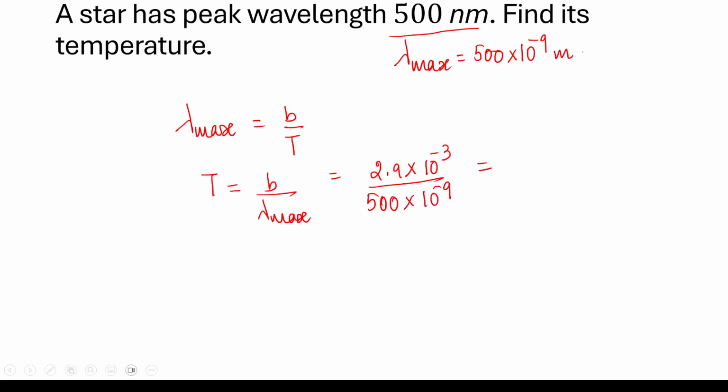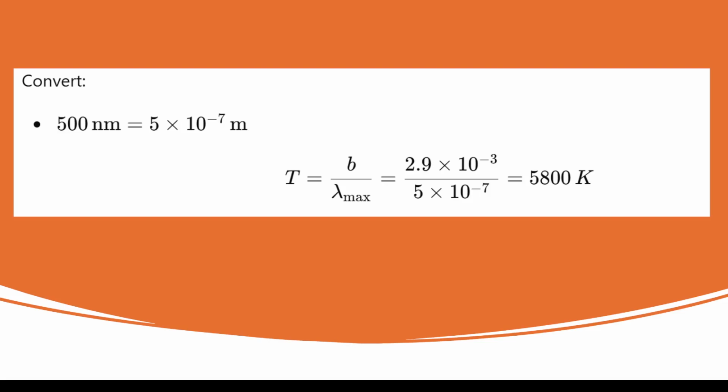And if you use your calculator, let's see how quickly I can do that. All right, not happening. Give me a second. All right, so my answer is 5800 Kelvin. That's about it. Okay, now let's try another one.